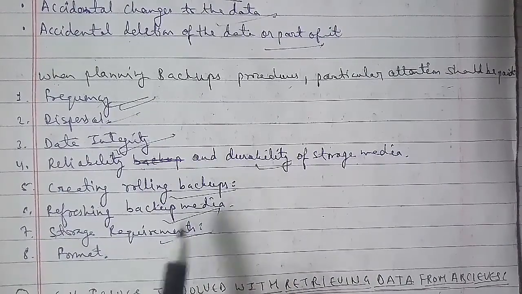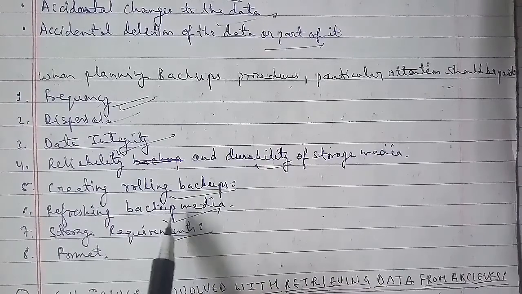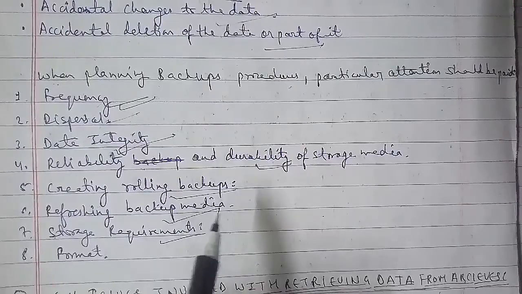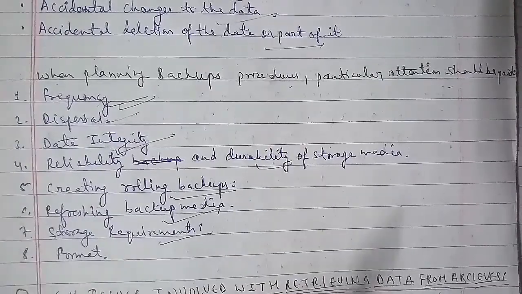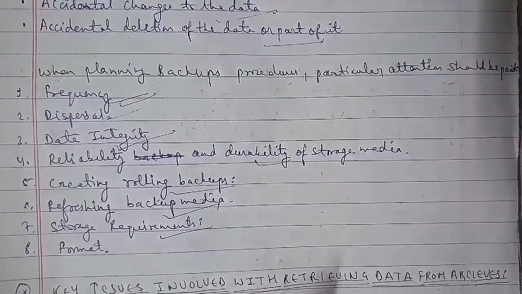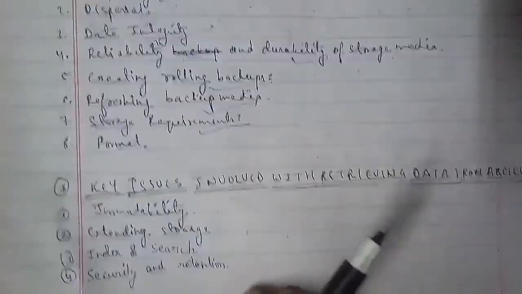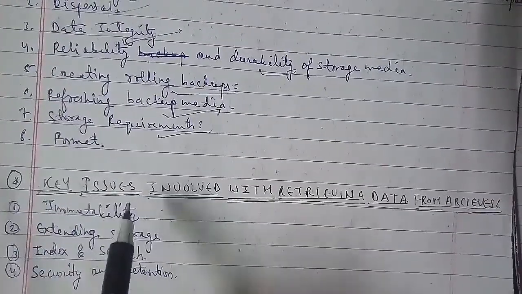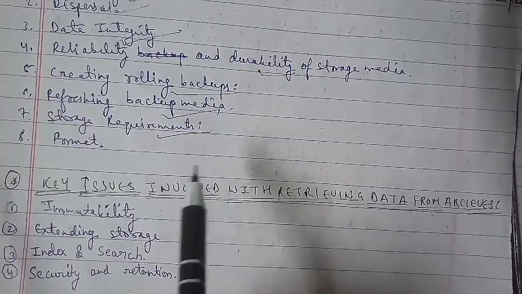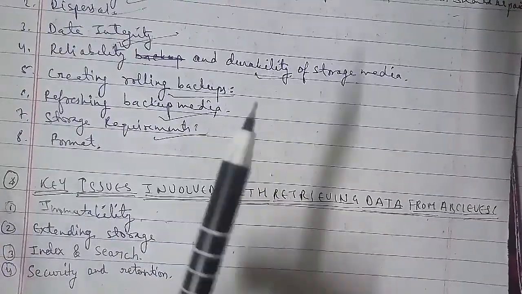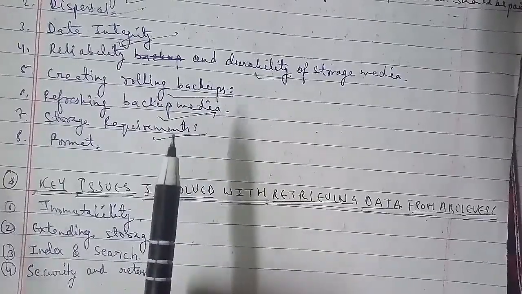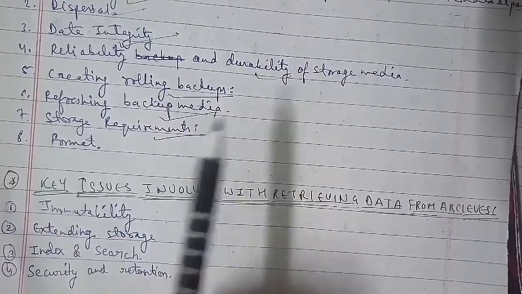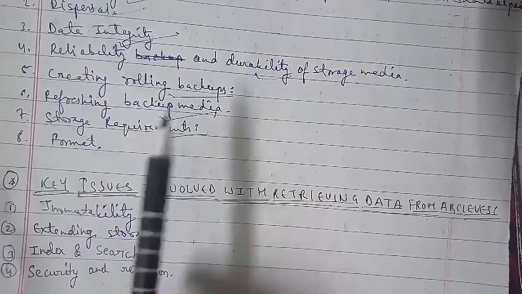Data retrieval poses special challenges for the archive storage system, which must provide the capacity and the reliability to retain the data for many years, protect the data against unauthorized changes, and quickly locate fragments of the archived data on demand. With reference to that, here are the key issues involved with retrieving data from the archive. The first is immutability. Immutability is often a main attribute of the archive data system.